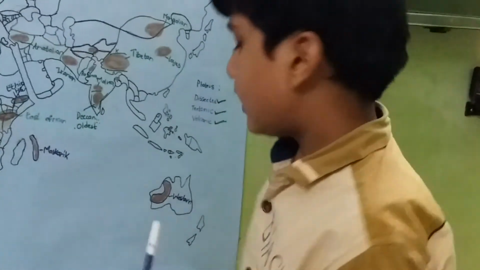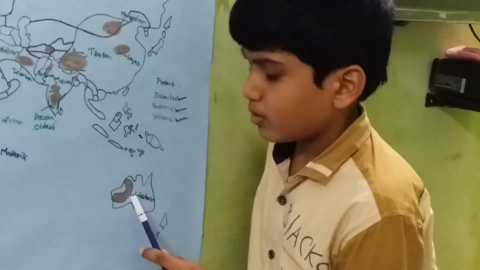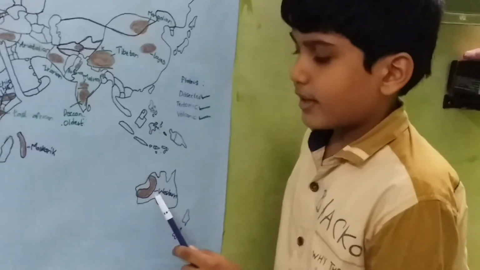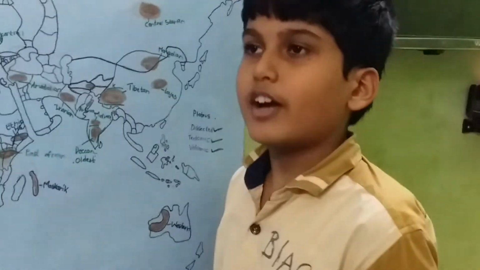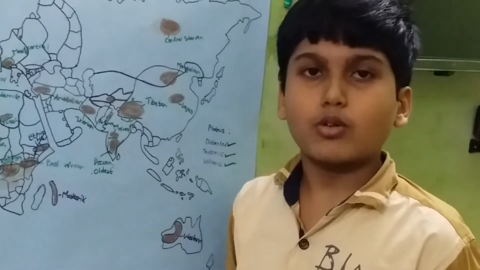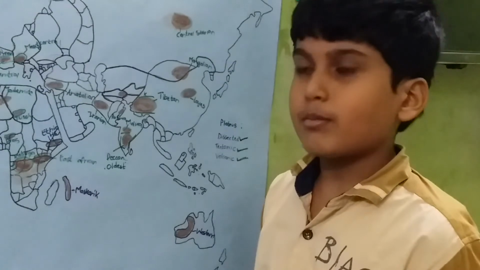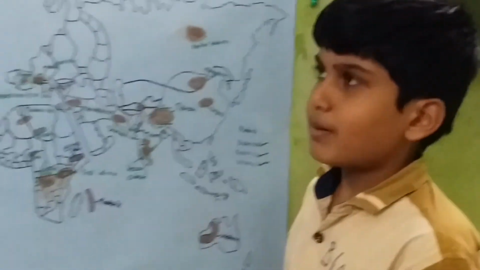And in Australia, we find this is the Western Plateau. It is called the Western Plateau because it is in the west of Australia. And we find ocean plateaus. There are approximately 184 ocean plateaus. So from that, this is the Muscaric Plateau. So we have completed the plateaus of the world.